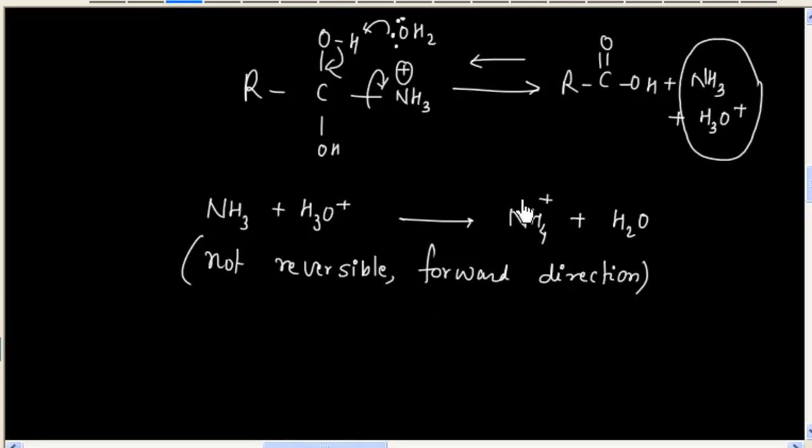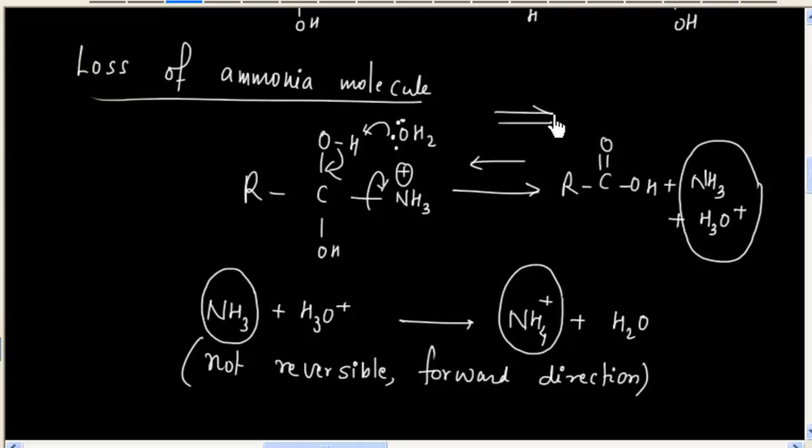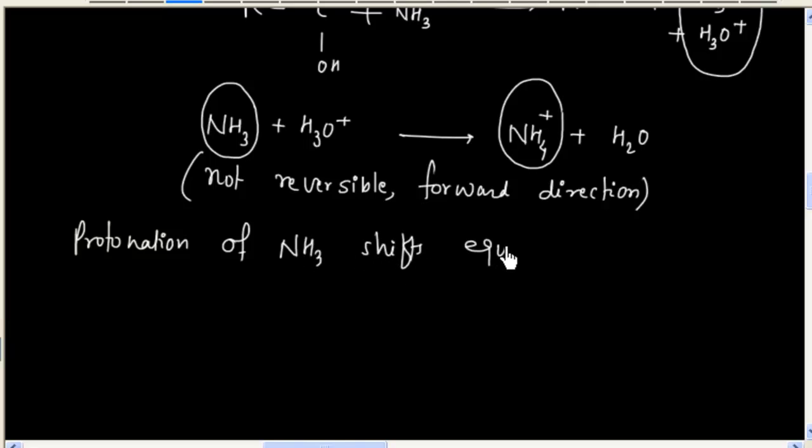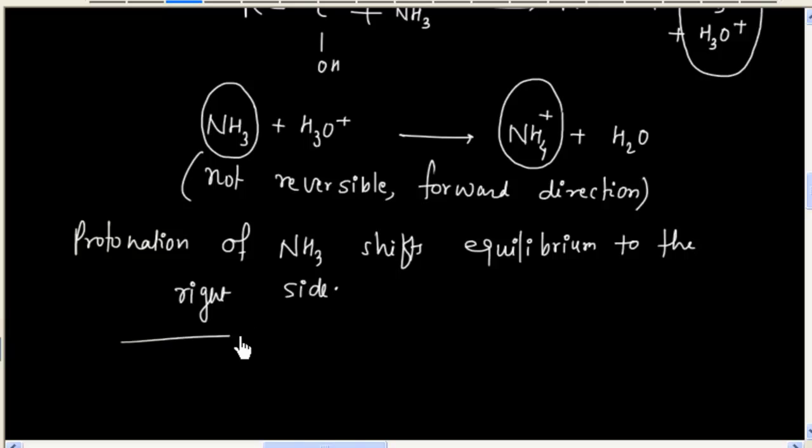So all the equilibrium shift towards product if NH3 gets protonated. So protonation of ammonia shifts this equilibrium to the right side. So this is about hydrolysis of amide in acidic medium.